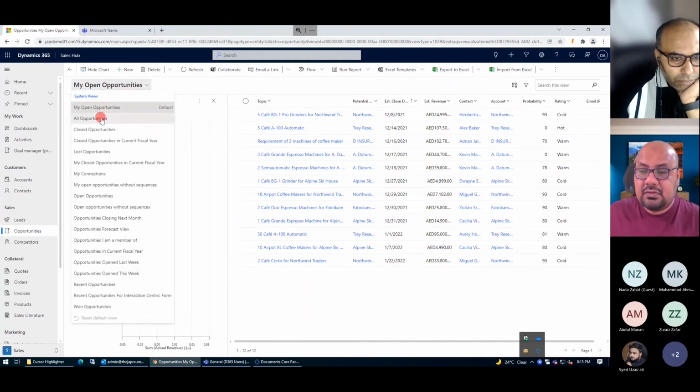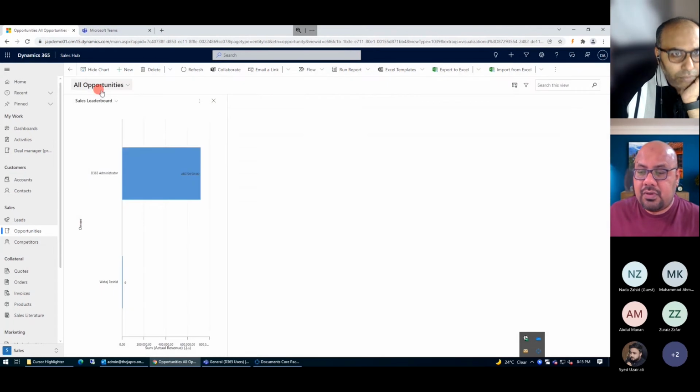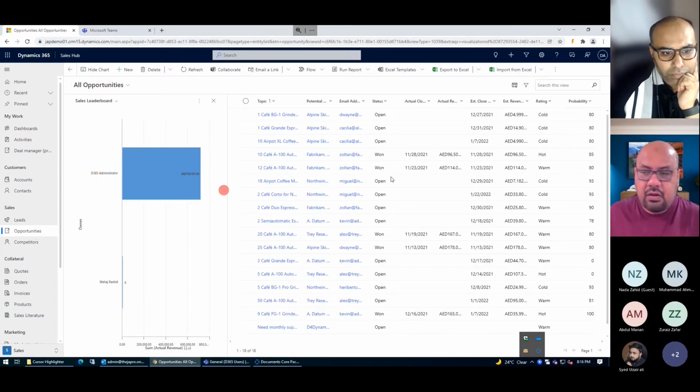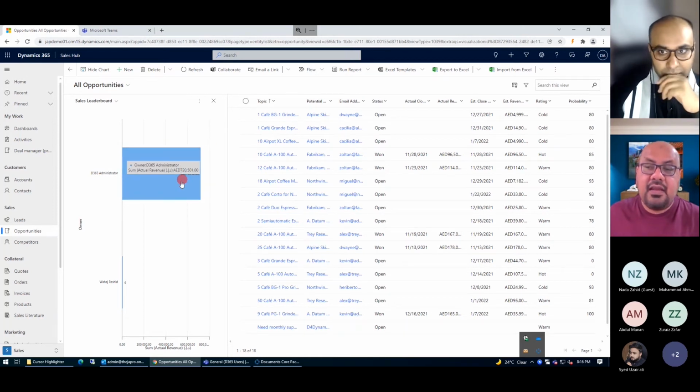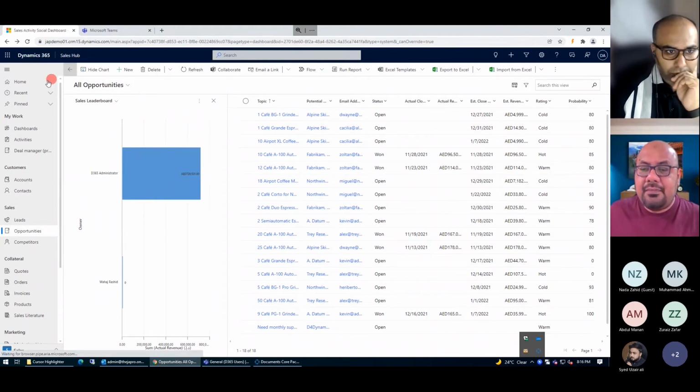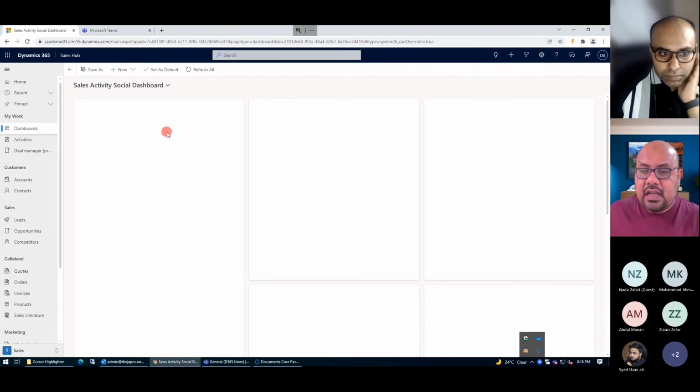So I'm just going to change my view on the top, so I should be able to see the different kinds of leads. I can see the administrator, meaning the login person, which is me here, has the top rank with the leads. Similarly, if you have a lot of other salespeople listed, they will be available and the chart will be formulated there. So that's one point you can see here. Similarly, I'm jumping back to the dashboard.